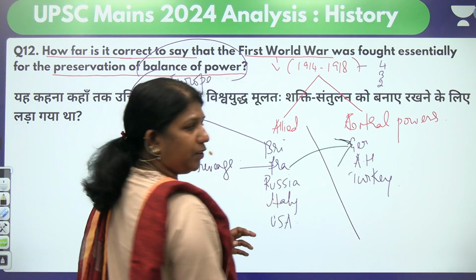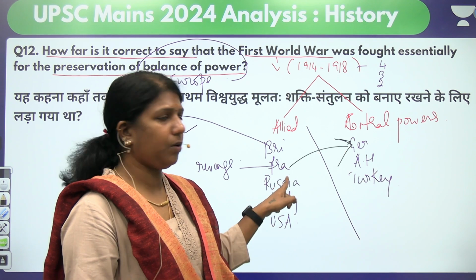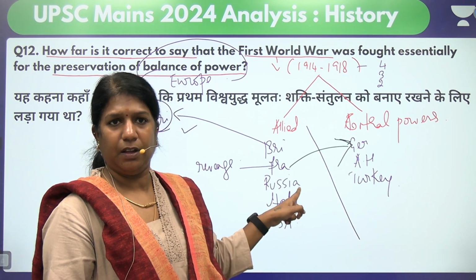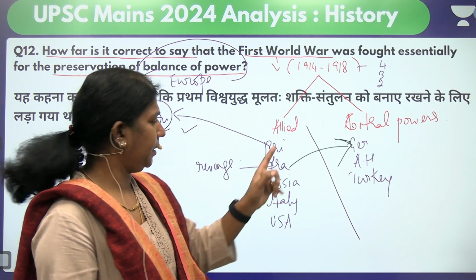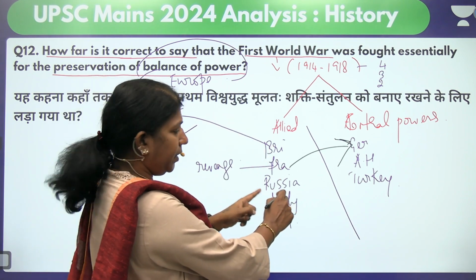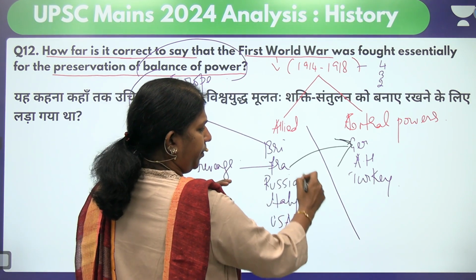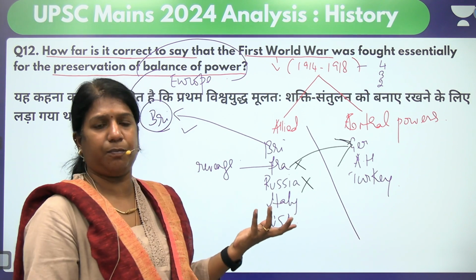France wanted to take revenge on Germany because Germany took Alsace and Lorraine from France. So for France, the World War was a revenge, not a balance of power. Number 3, Russia. For Russia, it was not a balance of power.